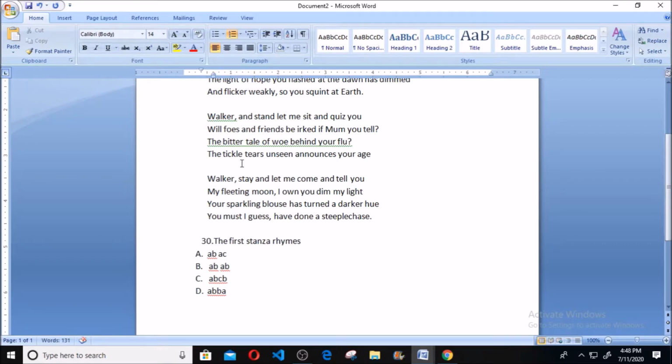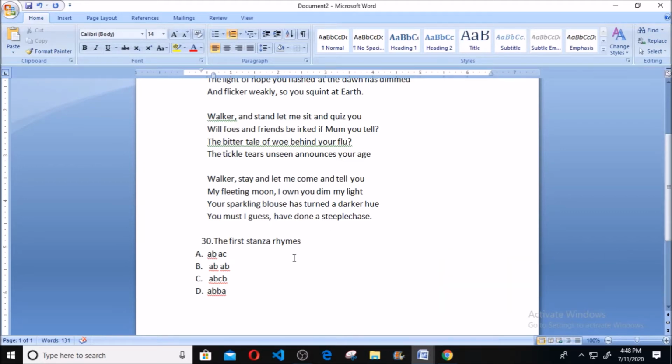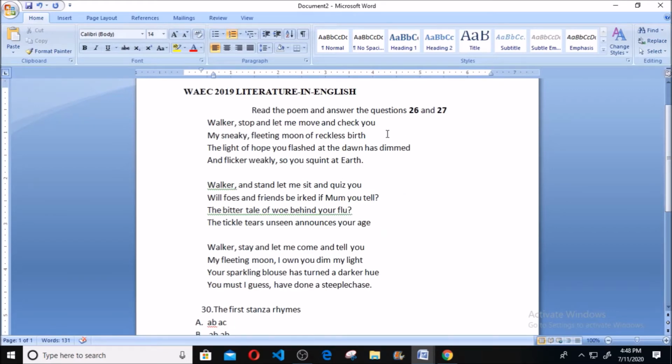Question number 30 says the first stanza rhymes dash. A, we have A, B, A, C. B, A, B, A, B. C, A, B, C, B. Then D, A, B, B, A. If we look at the first stanza of the poem,